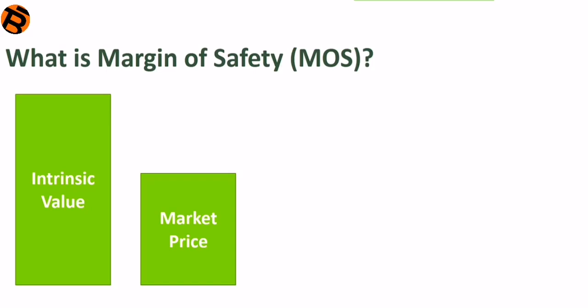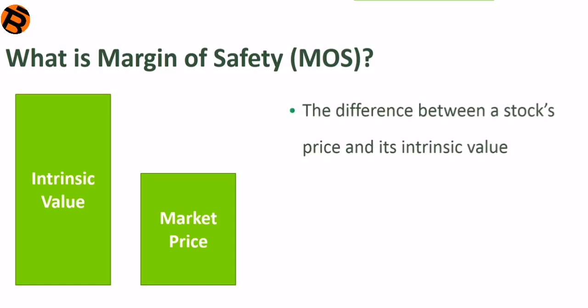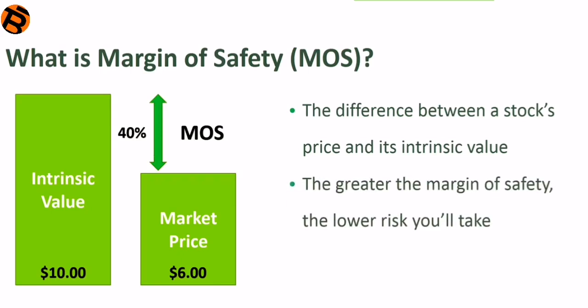Margin of safety is simply the difference between the intrinsic value of a stock and its market price. For example, the market price of a stock is $6 a share. You find that its intrinsic value is about $10 a share. So in this case, we have a margin of safety of $4, or 40%. In fact, the higher the margin of safety, the lower the risk on your investments.